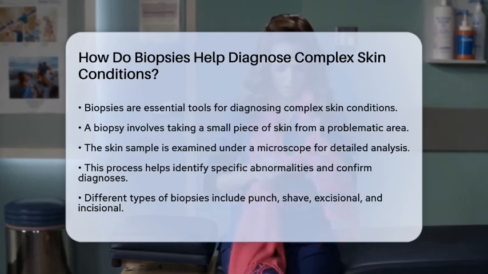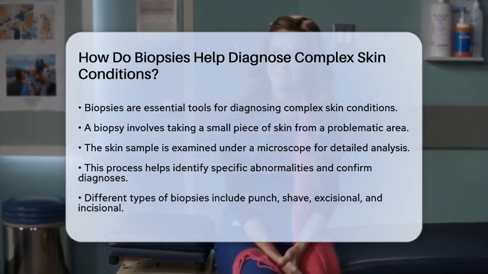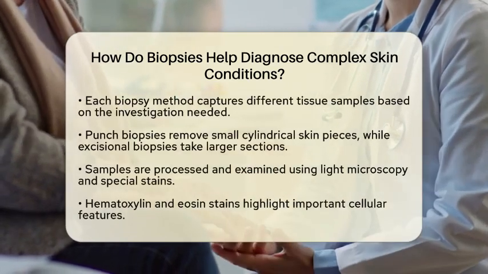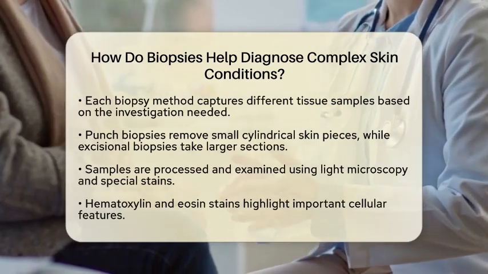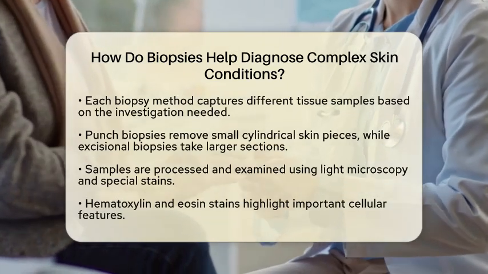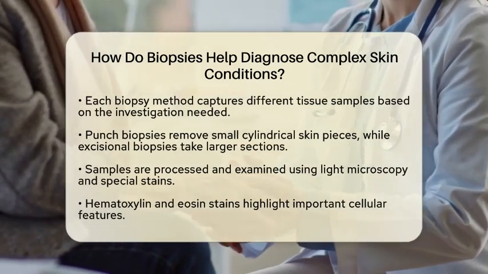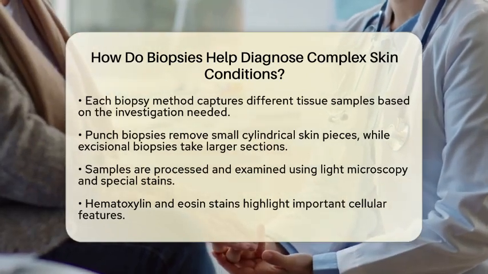For instance, a punch biopsy removes a small cylindrical piece of skin, while an excisional biopsy takes out a larger section. Once the sample is collected, it is processed and examined, often using light microscopy. Special stains, like hematoxylin and eosin, are used to highlight important features in the cells, making it easier to spot issues like skin cancer or inflammatory diseases.